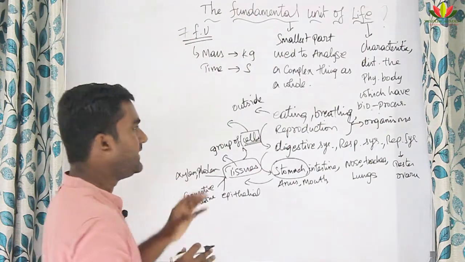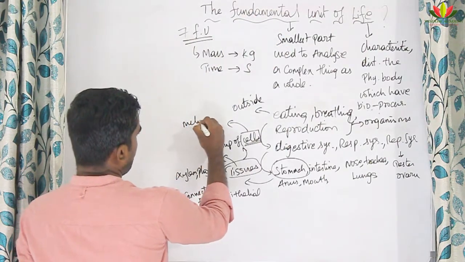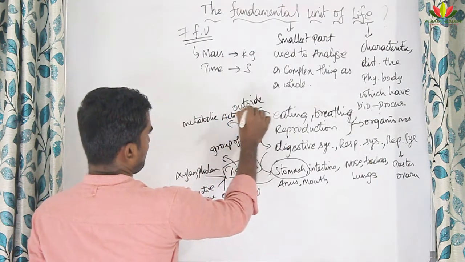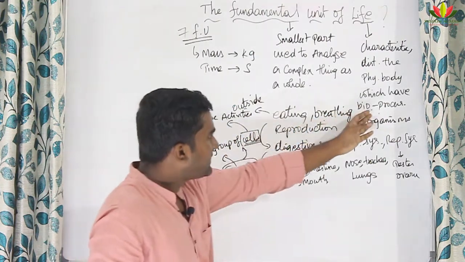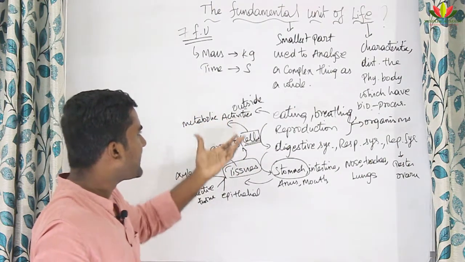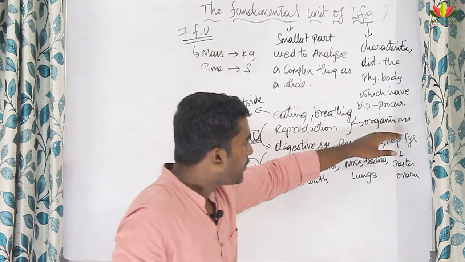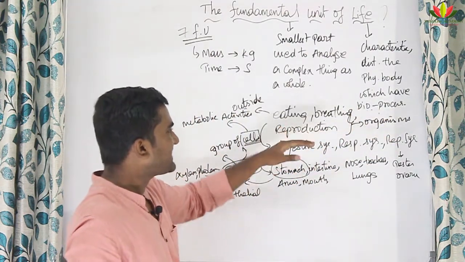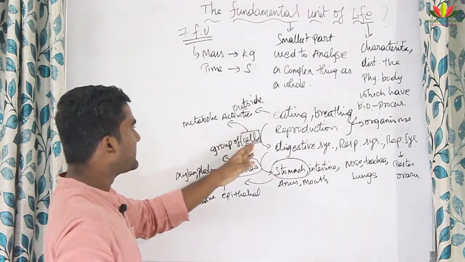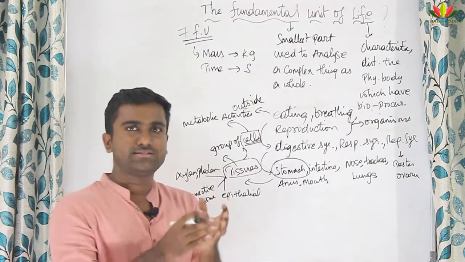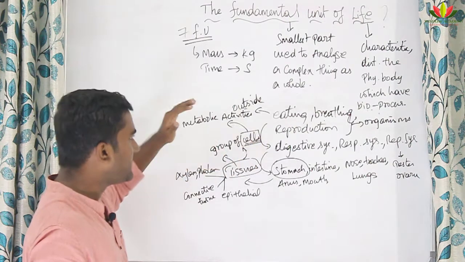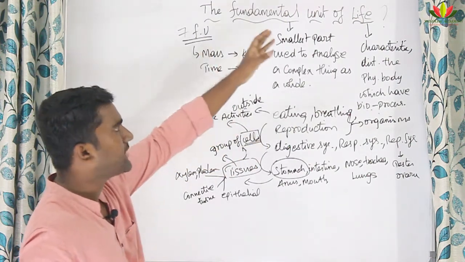unit of life, right? In the cell there are metabolic activities. This biological process, which we call metabolic activities, is happening in the cell. What kind of metabolic activities happen in the cell? If an organism is alive, we will see some characteristics, especially reproduction, which is a major thing that a living organism will do. We can see that kind of reproduction in the cell, because the cell is dividing, the cell is multiplying, right? So reproduction is happening in the cell, so there are metabolic activities in the cell, so it is the fundamental unit of life.